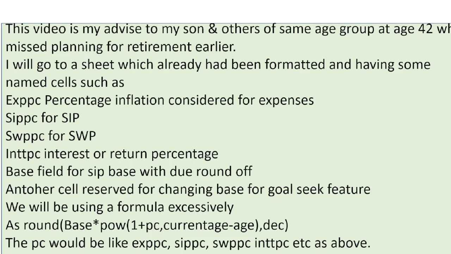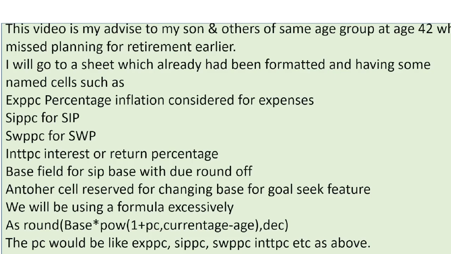For example, a cell is entered like expenses PC. EXPPC is the name, the percentage inflation considered for expenses, entered as a figure like 6%, and we name this field EXPPC.